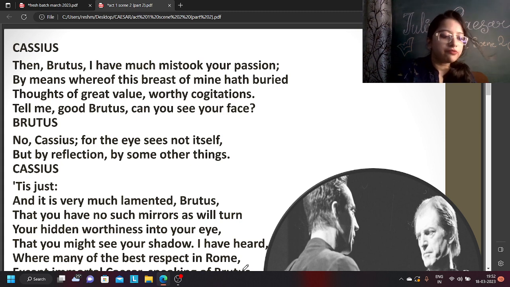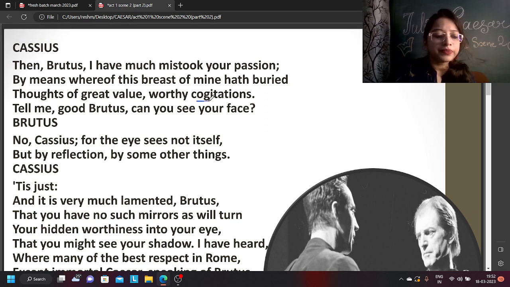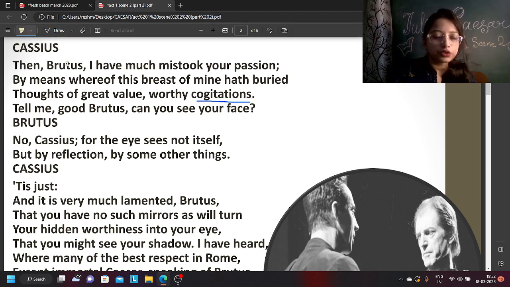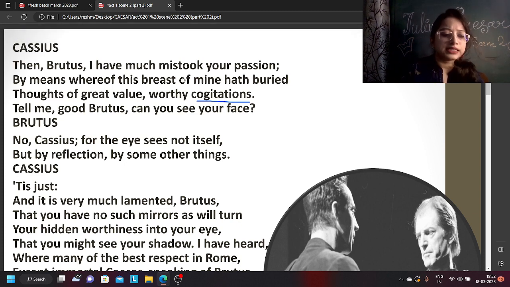Then Brutus, I have much mistook your passion, by means whereof this breast of mine hath buried thoughts of great value, worthy cogitations. That means worthy of contemplation, worthy of thought. So Brutus, I made a mistake in understanding your behavior and your feelings. I could not understand your feelings properly, and because of that I did not disclose. Hath buried means I did not disclose, I did not tell. What did I not tell?